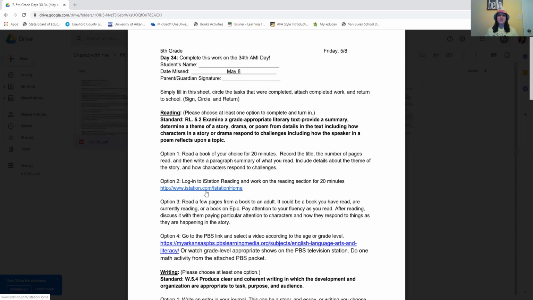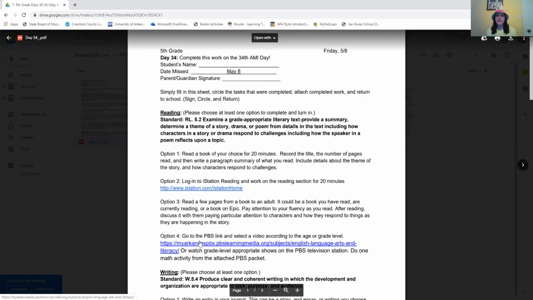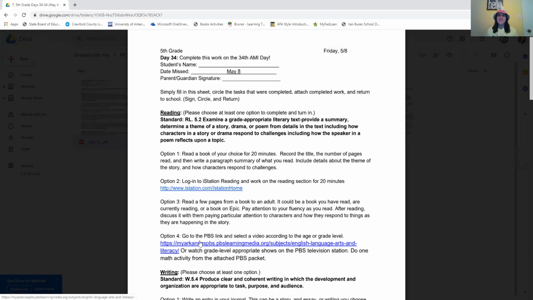Okay, or you could choose to do option four, which is to go to the PBS link and select a video according to age or grade level. So you're just going to follow this My Arkansas PBS link. It'll take you to the PBS AMI website. At the top, you'll click where that box says filter by, select fifth grade, watch any of those fifth grade language arts or literacy videos and just follow along with the video and whatever it asks you to do. Or if you have the PBS station on your television, you can watch any of those grade level appropriate shows.